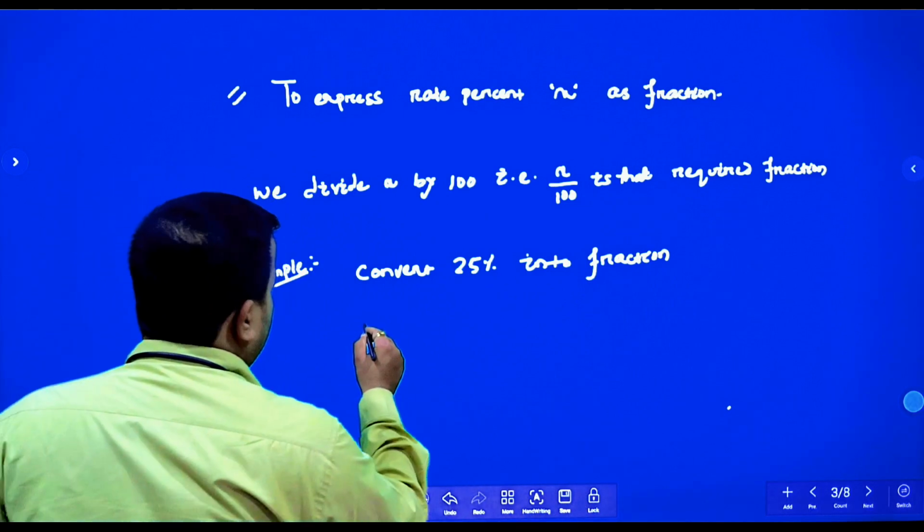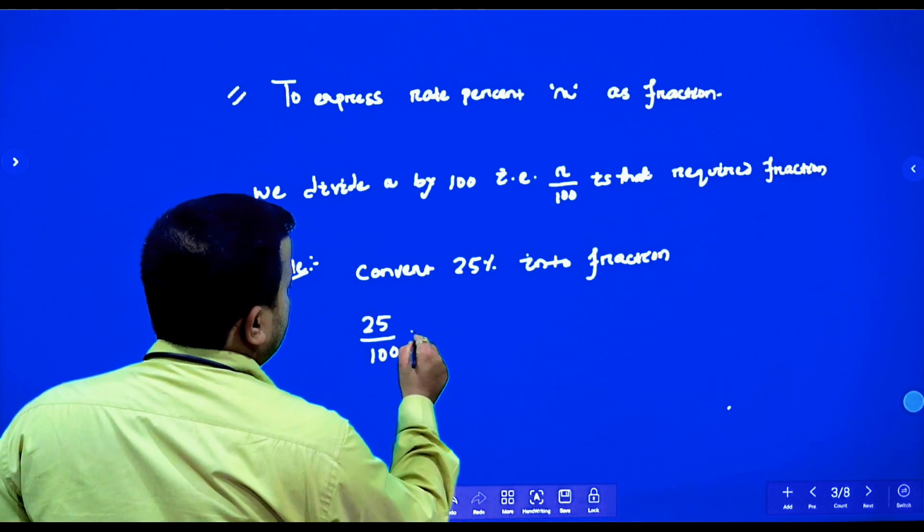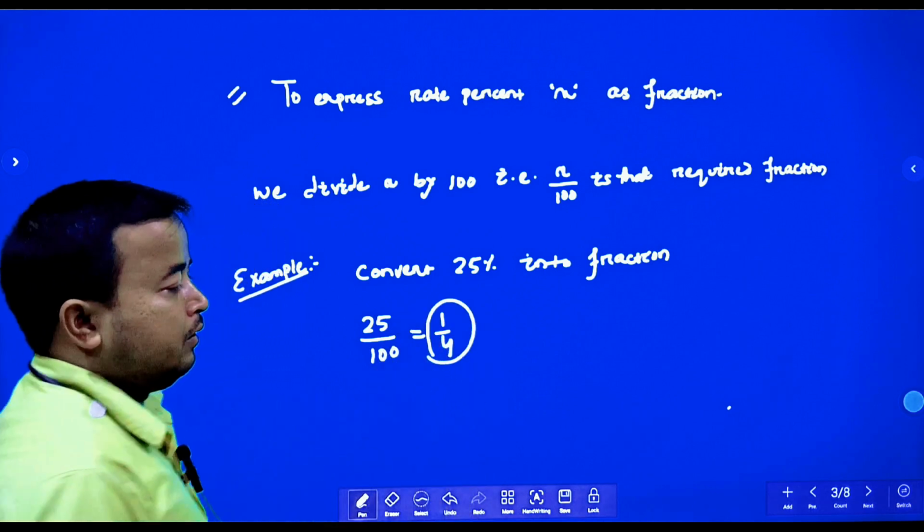25 divided by 100 is equal to how much? 1 by 4. So answer is this one.